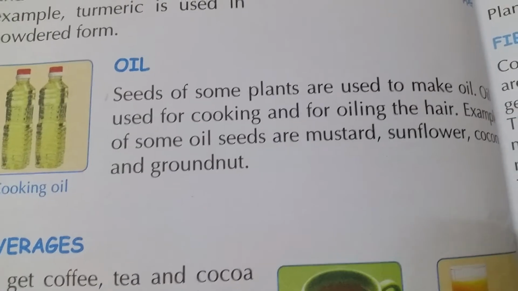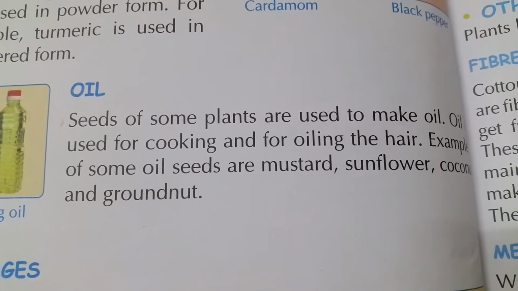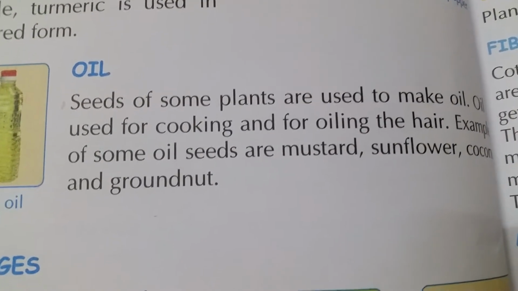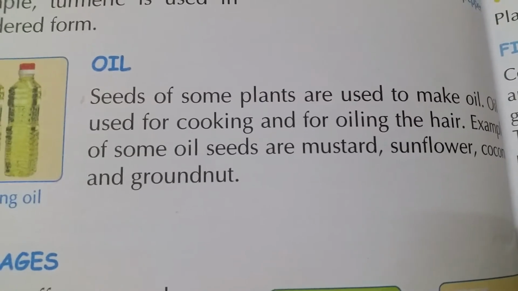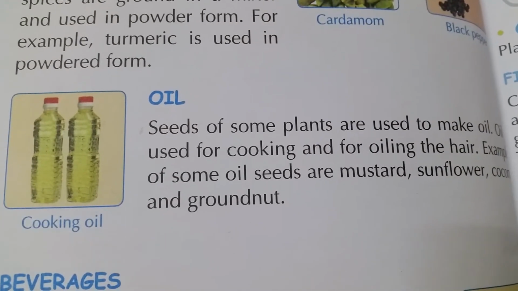We get coconut oil from the coconut, sunflower oil from the seeds of sunflower. We get mustard oil from the mustard seeds. We get groundnut oil from the groundnut seeds. What is the use of oils? Oils are used for cooking food and also for oiling the hair.